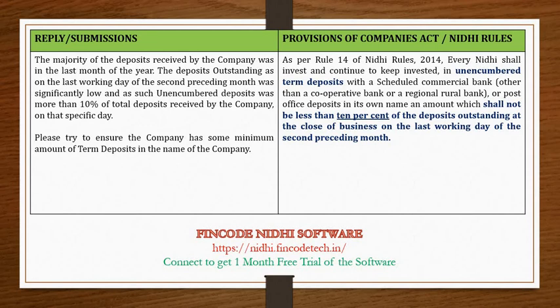Now, what if the amount of deposit in unencumbered term deposit maintained with a scheduled commercial bank is not 10% of total deposits received by the company as on that specific date?